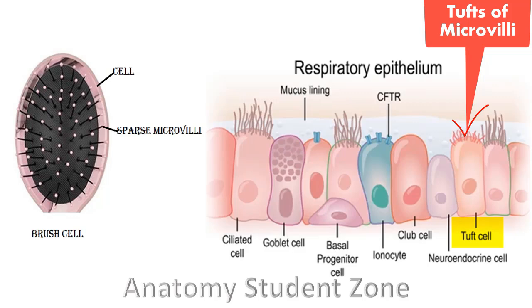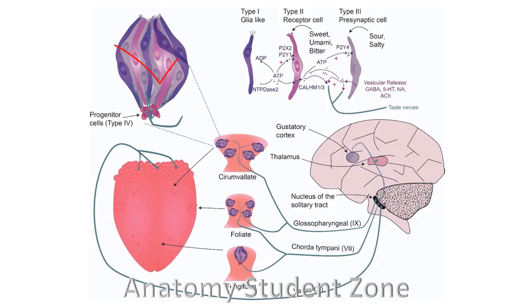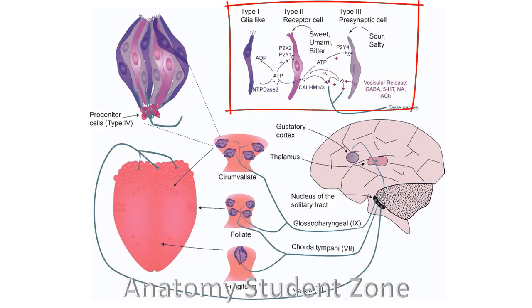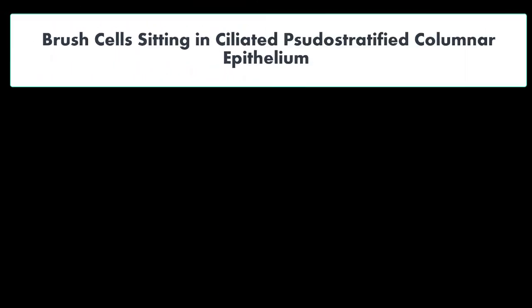And what job are they doing? They are the chemoreceptor cells. These brush cells resemble our taste cells, and they are involved in signal transduction and release of neurotransmitter. Like our taste cells have a receptor to feel taste, similarly these brush cells or tuft cells are so well trained by nature that they can identify potentially harmful substances, and they can detect small particles of bacterial proteins in inspired air. Because when we breathe, pathogens, gram-positive and gram-negative bacteria, as well as aeroallergens and fungi, are present in inspired air, we know.